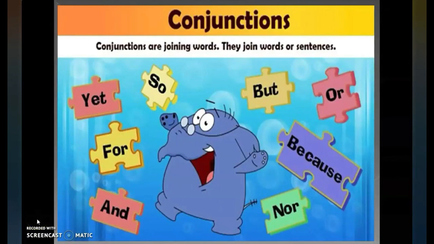The next part of speech is conjunctions. Conjunctions act as glue because they join words or sentences together. For example, when I want to tell you how many fruits I like, I say I like apples, bananas, and oranges. The word and helps me to join three words in a series.